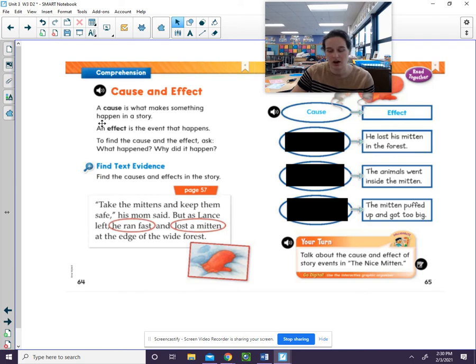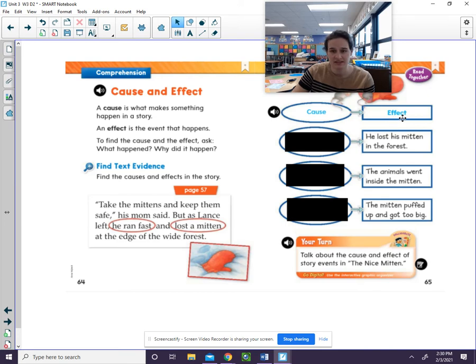So a cause is what makes something happen in a story. An effect is the event that happens. To find the cause and the effect, we have to ask ourselves what happened and why did it happen? So we are going to focus in on finding the causes for things.